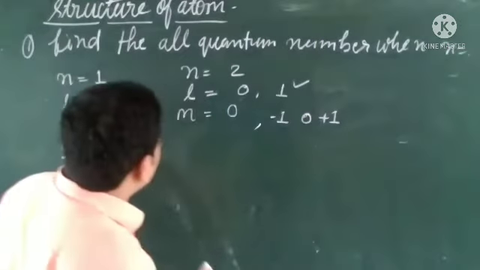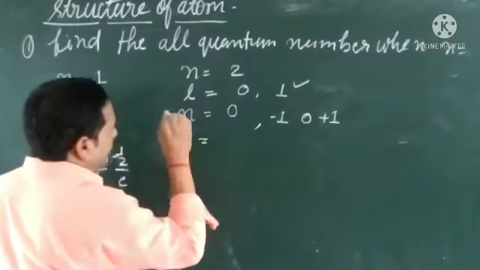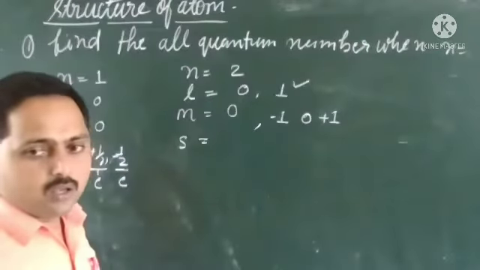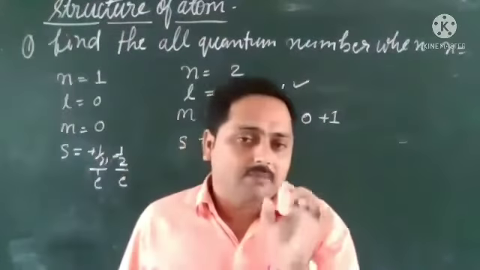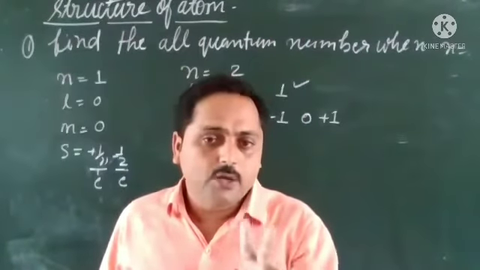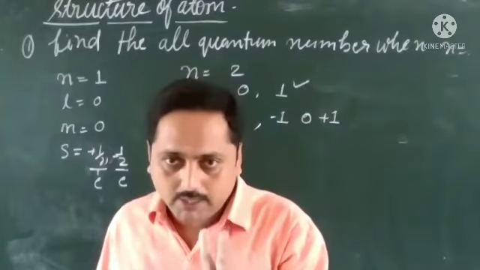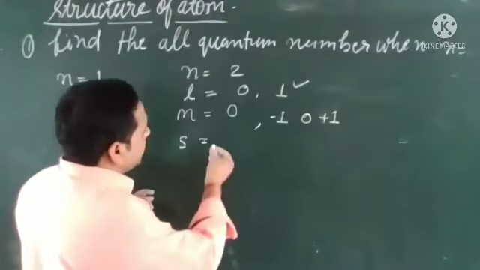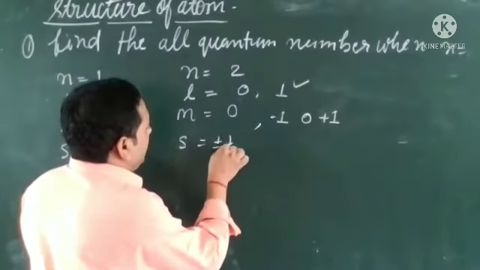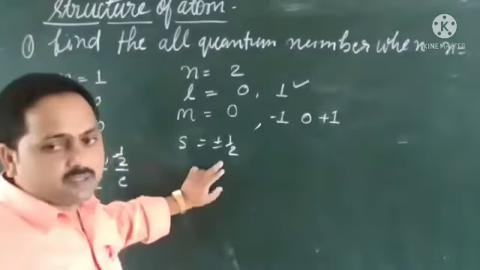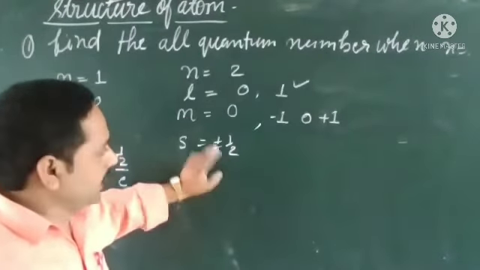All of you got it? Yes, sir. And for this, we are going to calculate the s value. So what have we calculated here? For each orbital, 2 values are possible, plus minus half. Okay, let me write here. We can write together. I can write here like this. If I wrote like this, would you understand? Yes, sir.